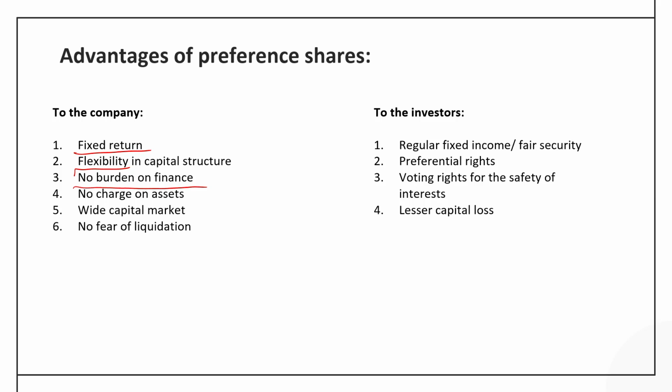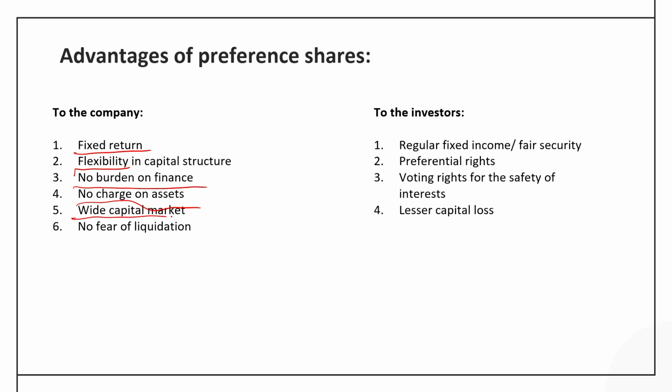No burden on finance, that means the dividend payment is not a compulsion, so the company is under no threat to pay dividend. No charge on assets, since assets are not kept as security. So here the assets of the company are intact, and one good benefit of this point can be that these assets, which are not kept as security, can be offered as security while issuing the debenture capital in the market.